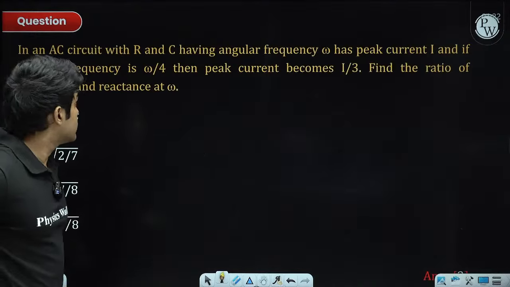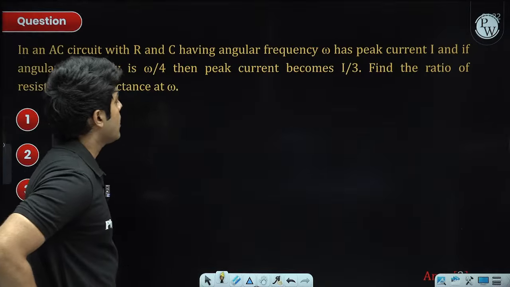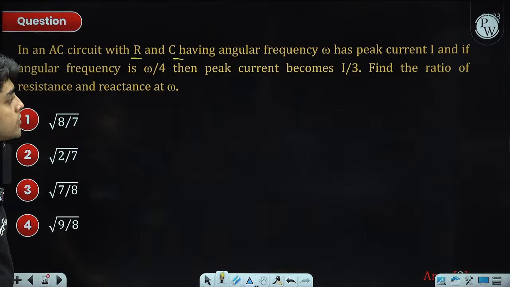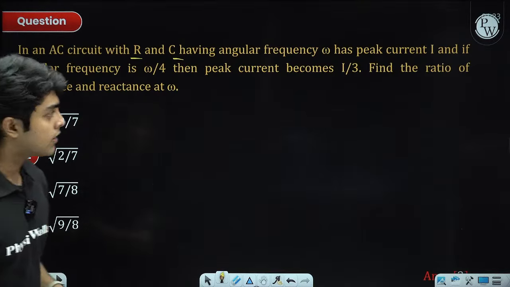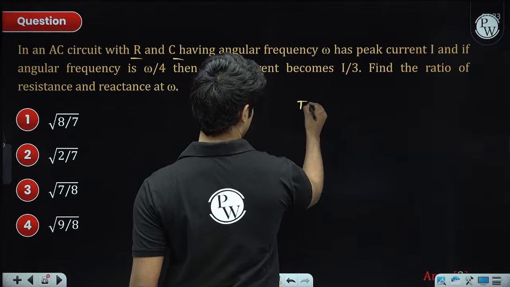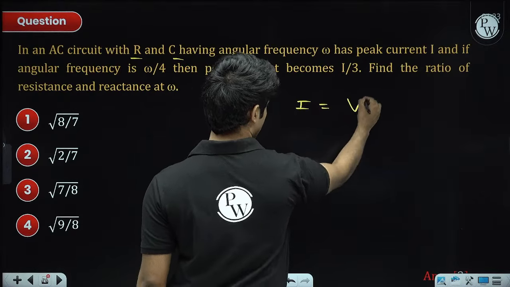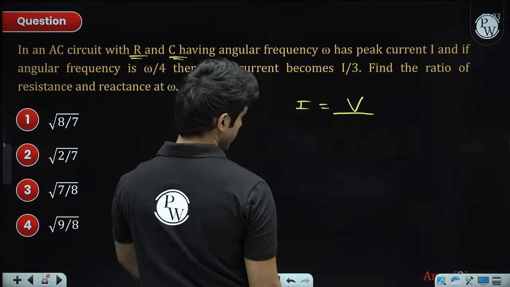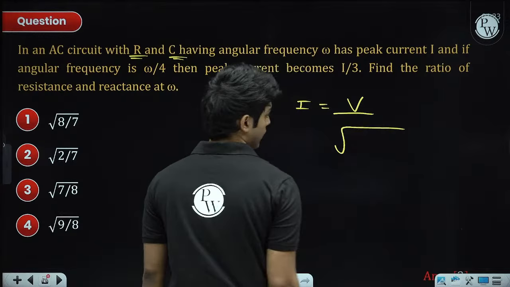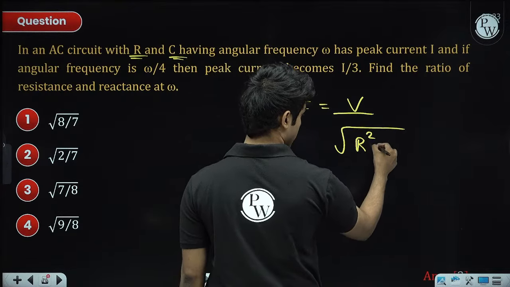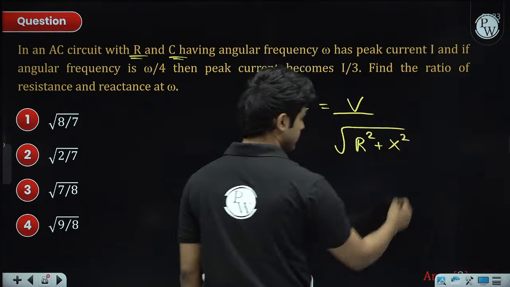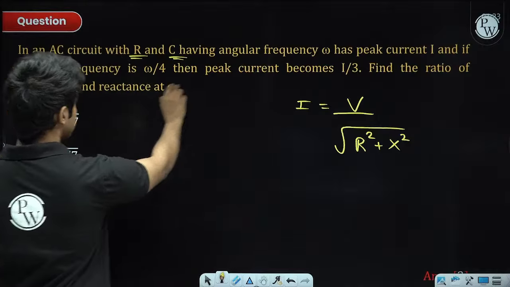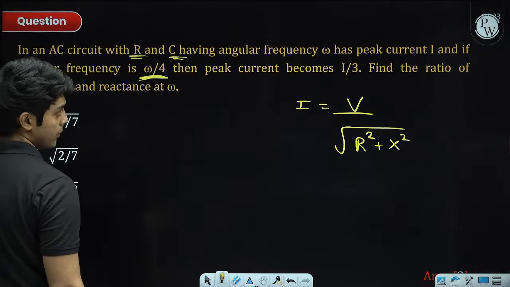AC circuit, an RC circuit having angular frequency omega, and peak current given as I. First equation: peak current equals peak voltage divided by net impedance. For an RC circuit, impedance is the square root of R square plus XC square. In the second scenario, omega becomes omega by 4.